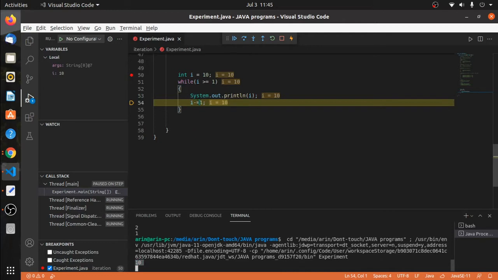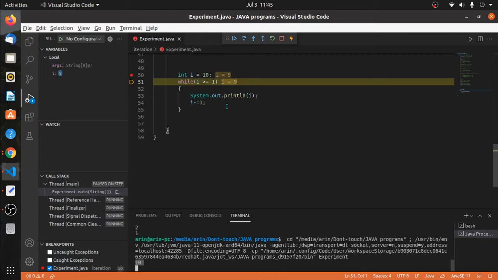Then i minus equals to 1, which means I will decrement the value of i by 1. I execute this, the value of i becomes 9, and the control shifts back to the loop condition again. So again I will execute this one.